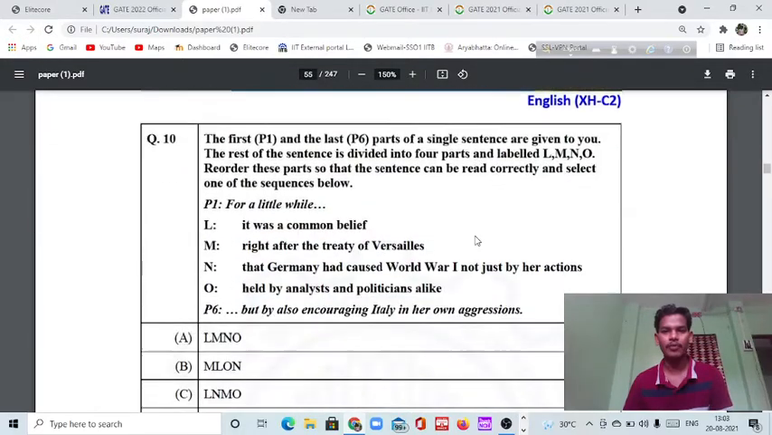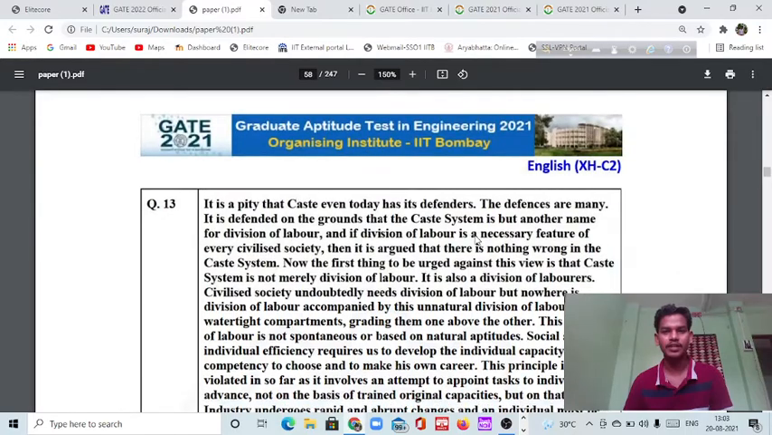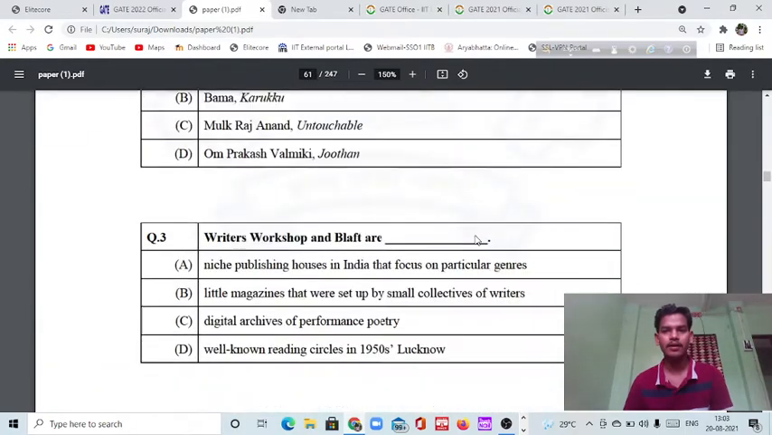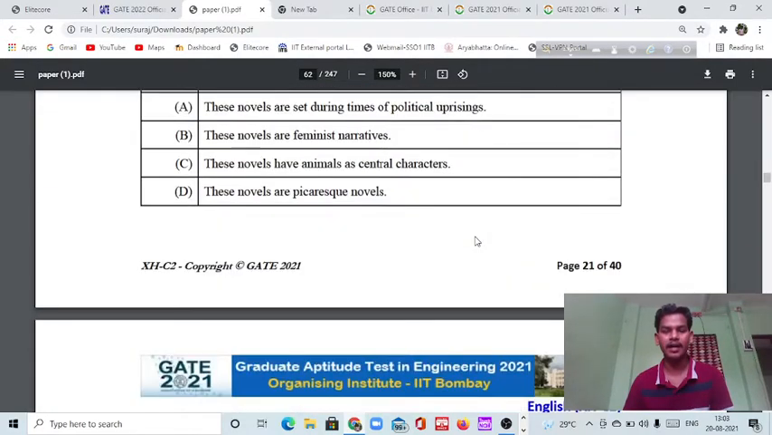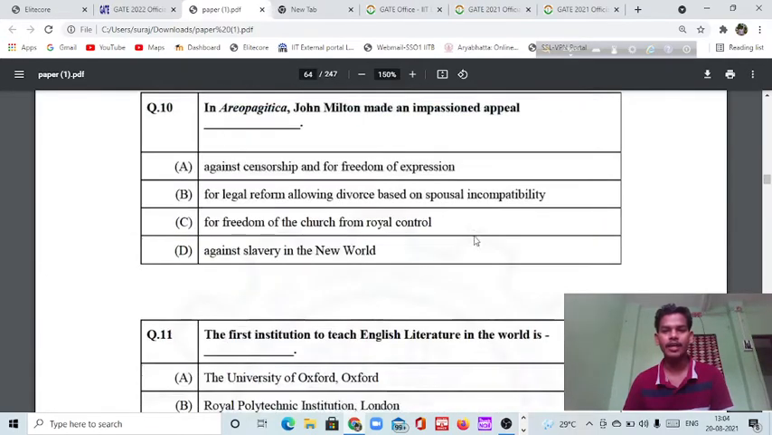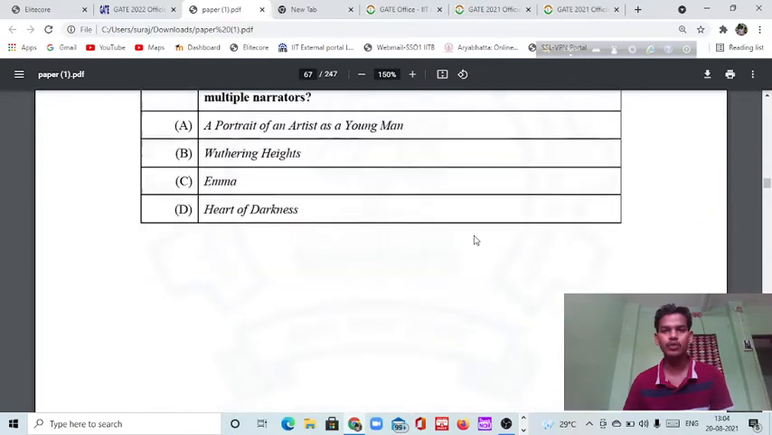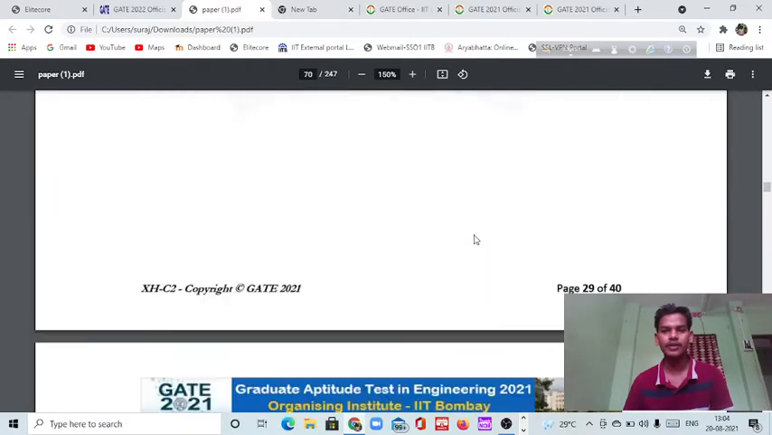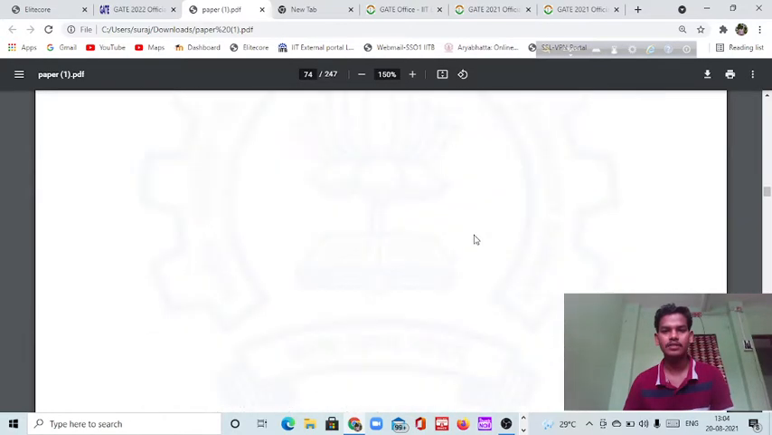Wait for a moment, I will show you another trick for how to download another paper. All 6 compulsory papers are there in this PDF file. I will show you one more important and interesting piece of information. Wait for a moment.